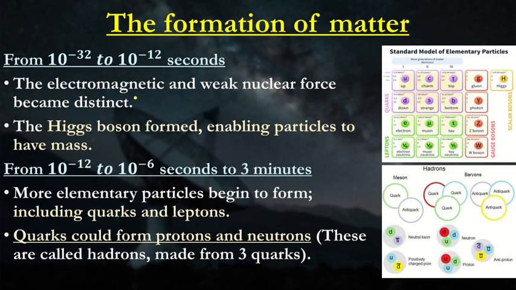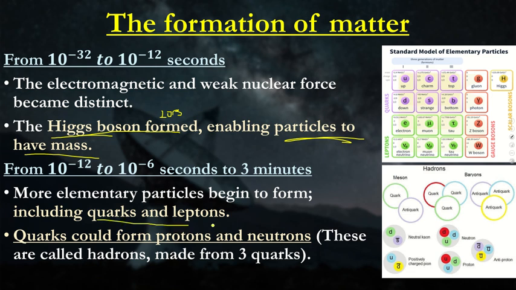So once we had the electromagnetic force and the weak force, the Higgs boson, one of the famous discoveries back in 2013, enabled particles to have mass. That's kind of coming into special relativity, but the actual thing that helps these particles gain this mass is this Higgs boson here. So from that fraction of a second to the 3-minute mark, we find that more elementary particles begin to form. These are our quarks and leptons.